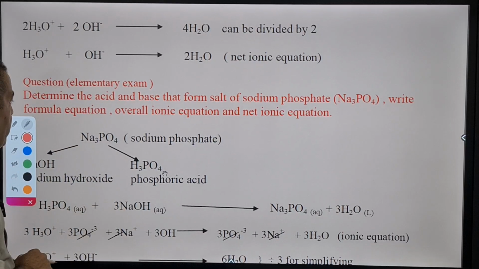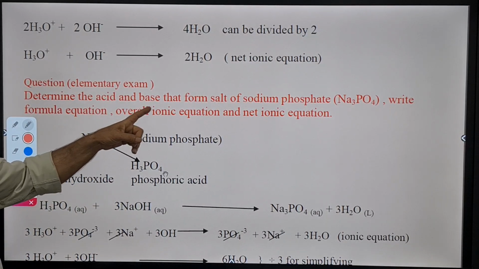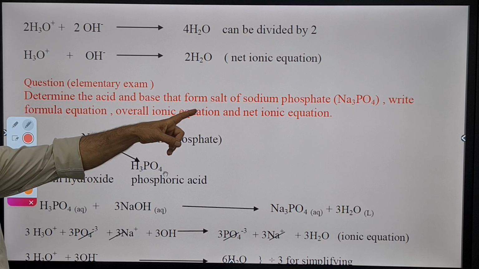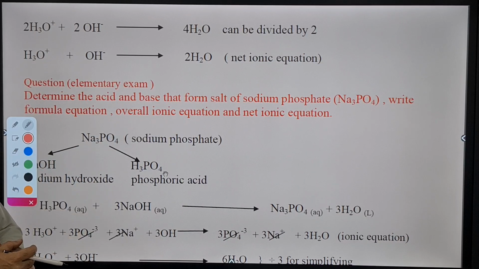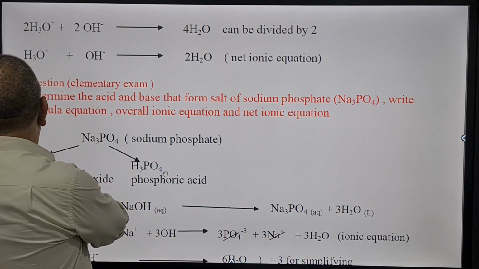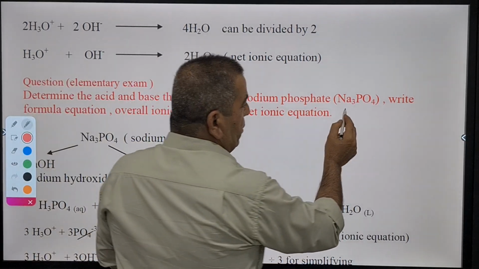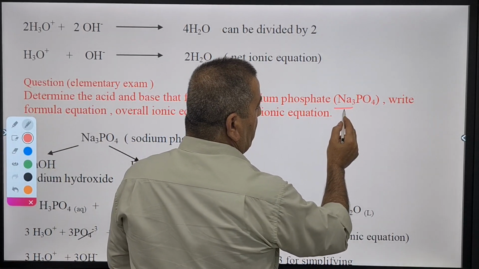Let's move forward and see this question from elementary. Determine the acid and the base that form salt of sodium phosphate, Na3PO4. How can we decide this? Actually, whenever you see a salt, to left we have the cation that came from the base.